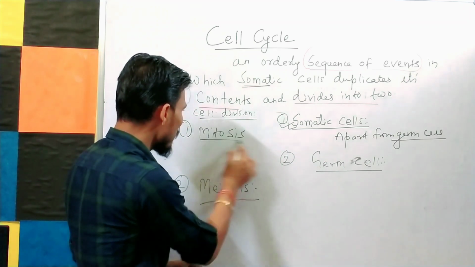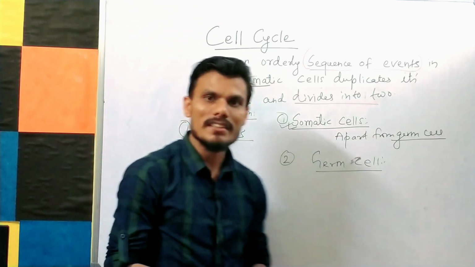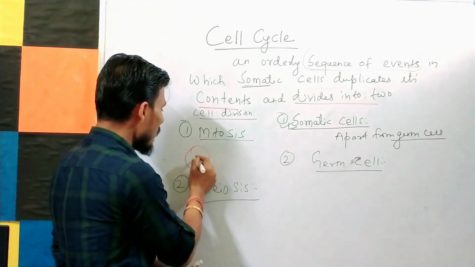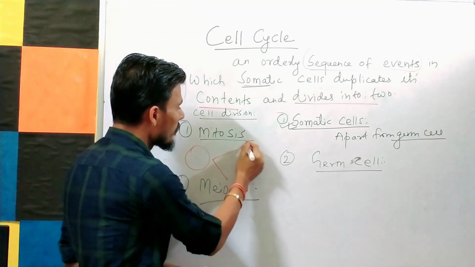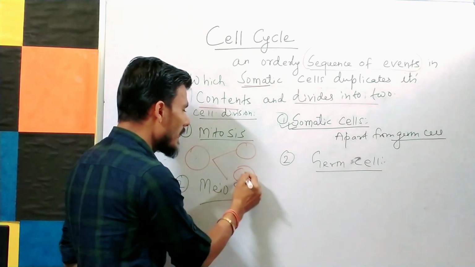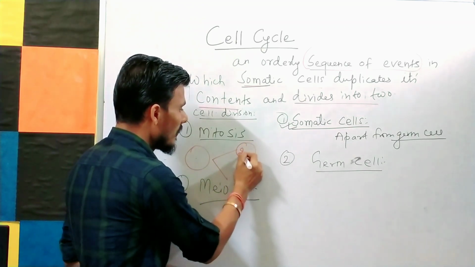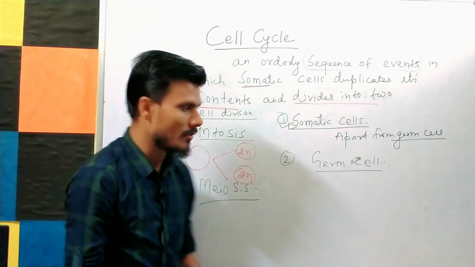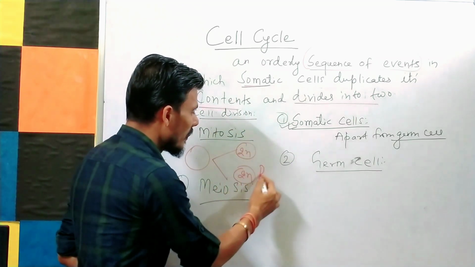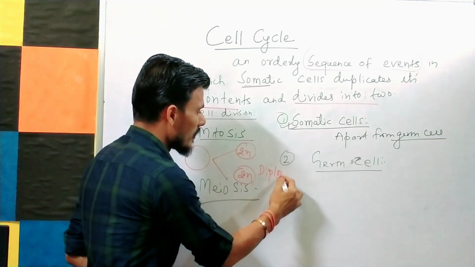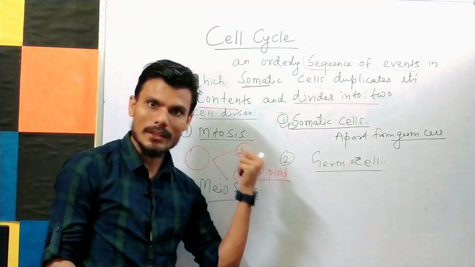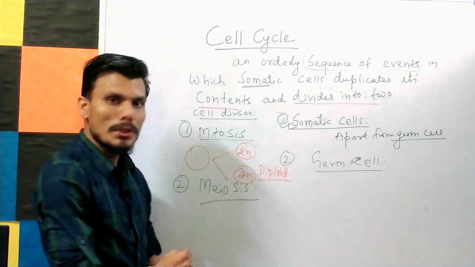So what is mitosis? See, mitosis is a type of cell division in which a parent cell will form two identical daughter cells, each having 2n number of chromosomes, which is also called diploid in nature. Next is meiosis.